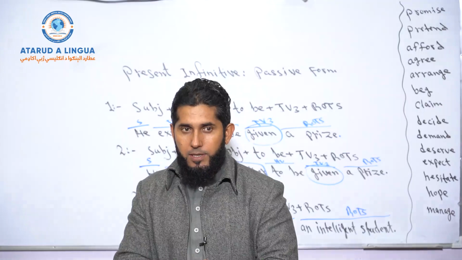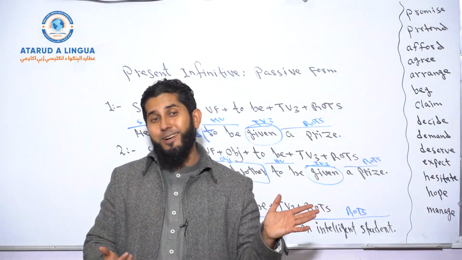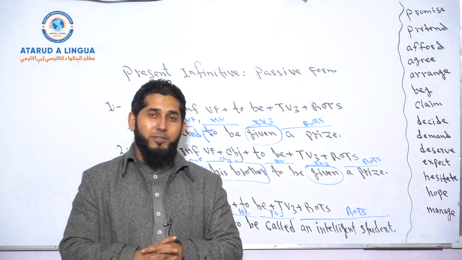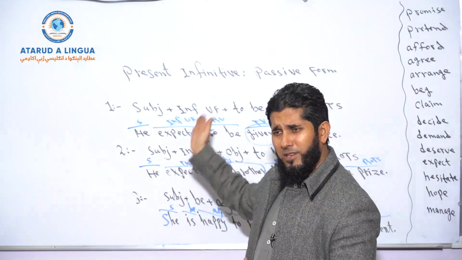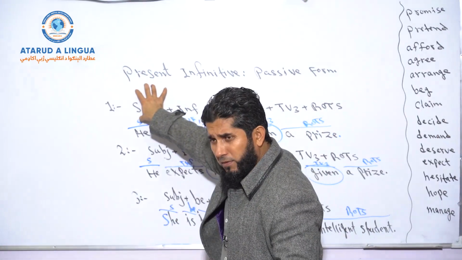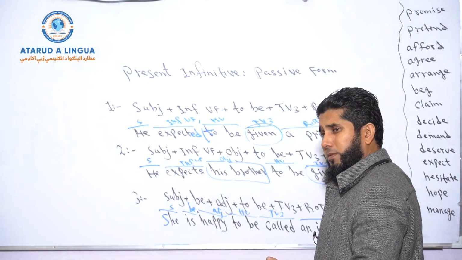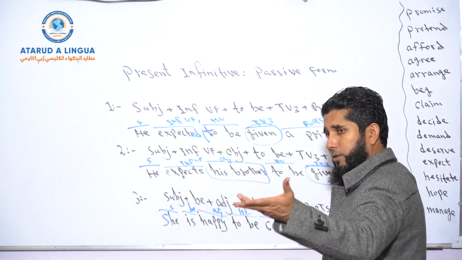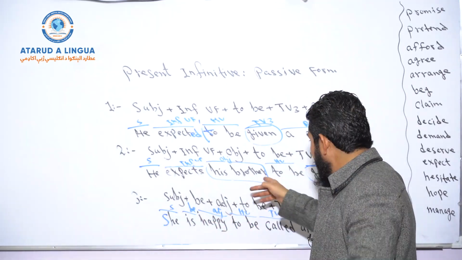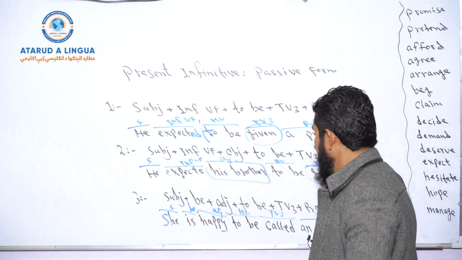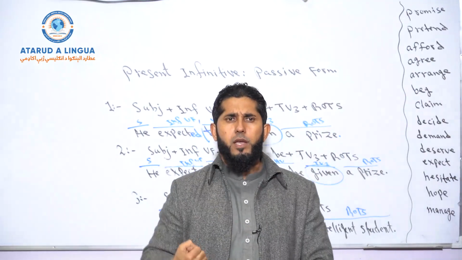You got it? Don't be confused. I know it's a part of the advanced grammar and it's sometimes confusing, but just think about the structures. The subject must be the receiver of the action. You do not need any other object over there to be the receiver of the action, like, to be eaten pizza. Pizza becomes like a third. You have another object, his father, his brother, there. And again, the subject is the receiver of the action and not the doer of the action.